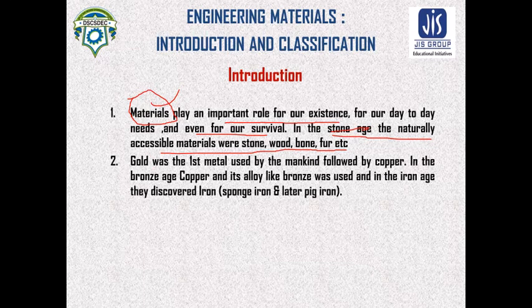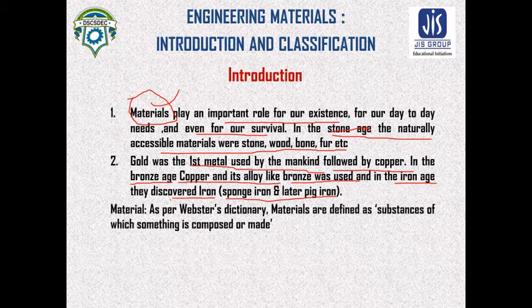Gold was the first metal used by mankind, followed by copper. In the Bronze Age, copper and its alloy like bronze were used, and in the Iron Age, they discovered iron, that is sponge iron, and later pig iron.